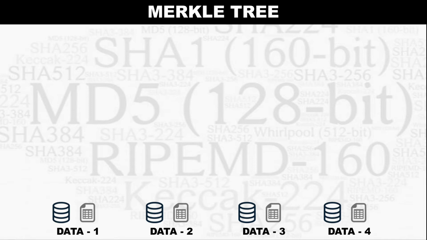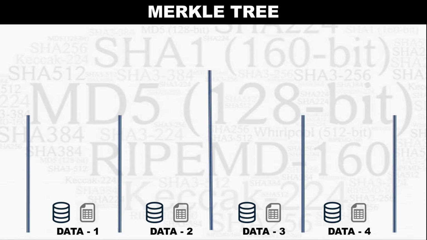Now we have got a basic idea of what hash is. When a hash function is applied, we get a fixed length output. So while we speak about Merkle trees, suppose we have got 4 data sets, so we make a compartment out of them, that all 4 of them exist at different geographic locations.